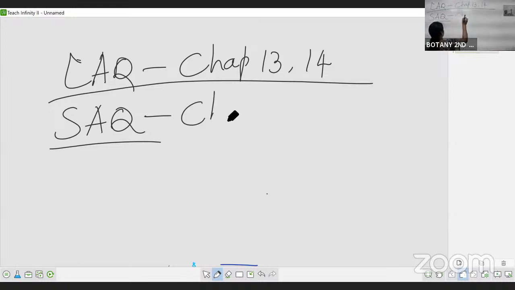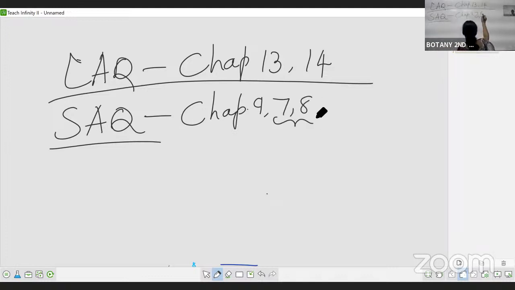First of all, chapter 9. Okay, chapters 7 and 8. From these two, we will get one SAQ and one VSAQ. There is an internal choice in these two chapters, 7 and 8, so only one SAQ. Which chapter? Mostly bacteria. Sometimes they will give the viral organisms also. I cannot say. So in these two chapters, you have to prepare the SAQs and the VSAQs at any cost.